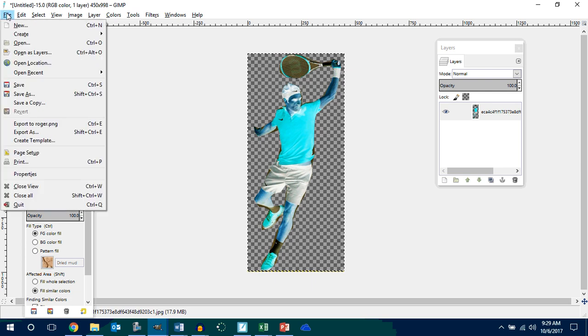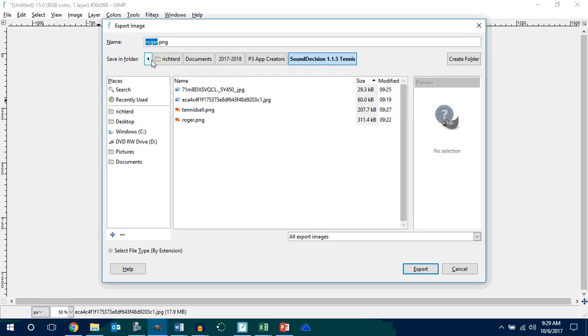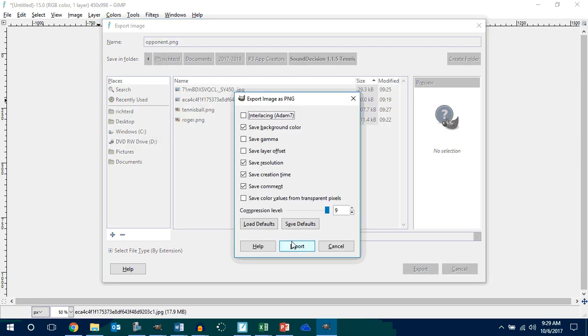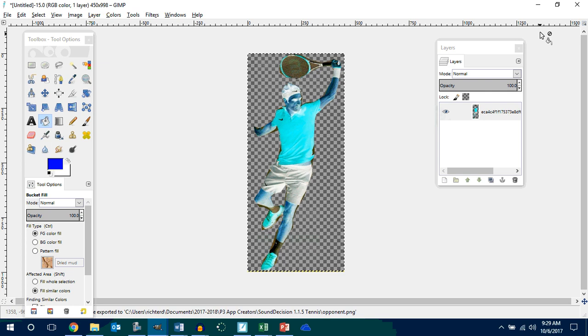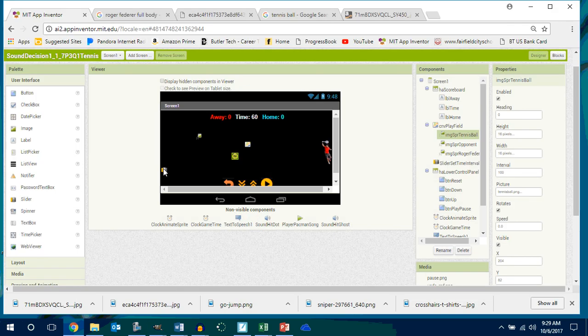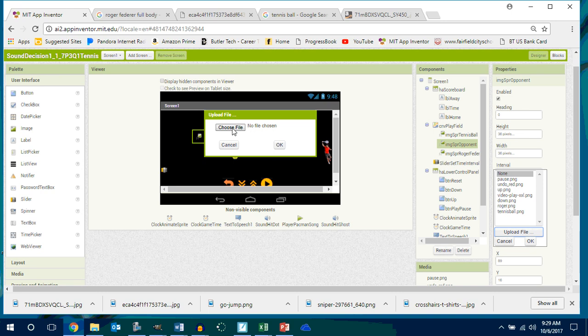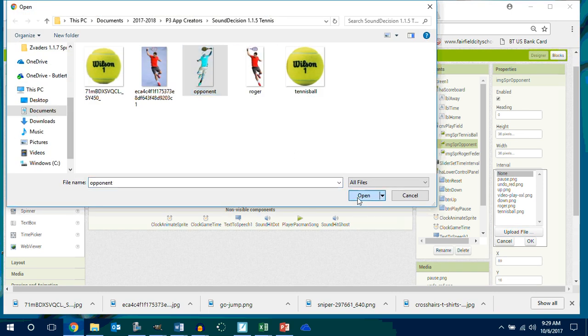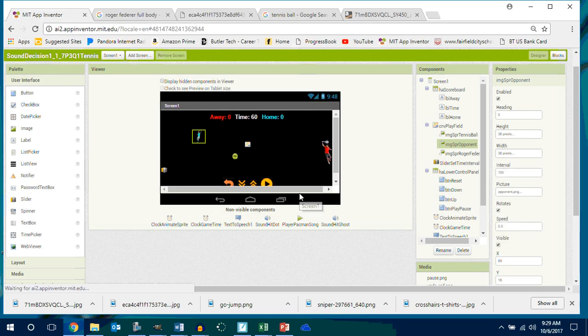Isn't that cool? So did I just create another player for him to play? Yeah. So watch this. File, export as. I'm going to call this opponent. I made him like 36 by 36. Okay. Now I go over here, go get my opponent, upload the image, choose a file. There's the opponent. And how cool is that? How big was Roger? I made Roger 72 by 36. Okay, so I need to make this guy 72 by 36.